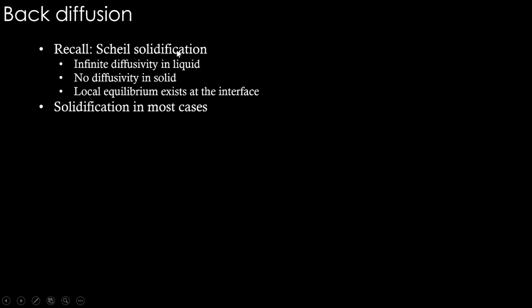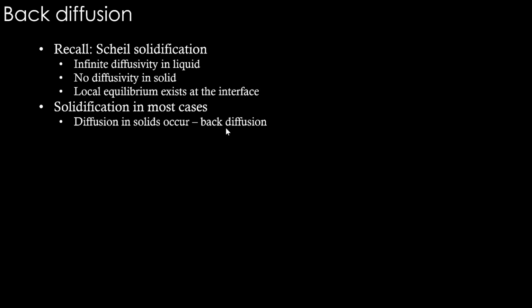Now what is this back diffusion that we are talking about? It is important in solidification of most cases where diffusion in solids occurs. We call it back diffusion because the interface is moving forward and the diffusion is happening within the solid. These 40 nickel and 46 nickel different layers are going to become homogenized. So that is called back diffusion. So diffusion in solids occurs.